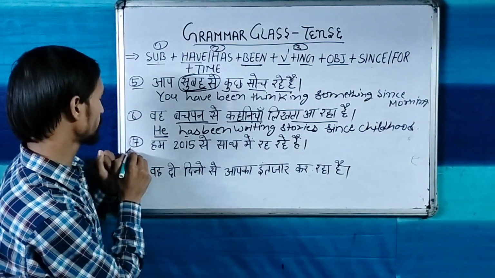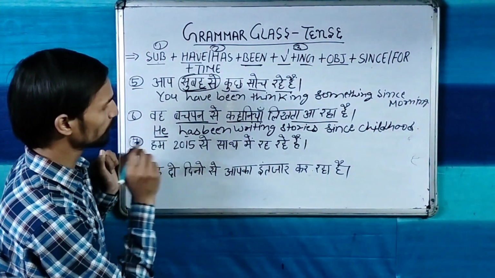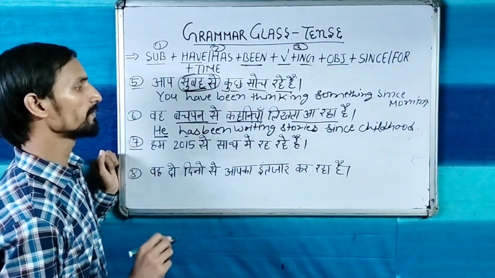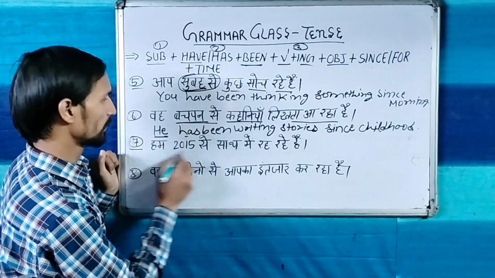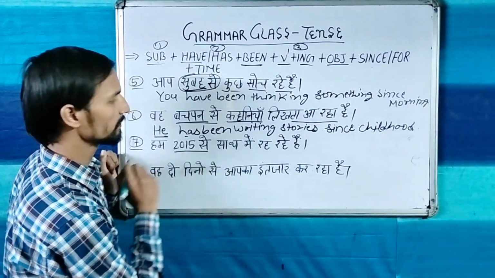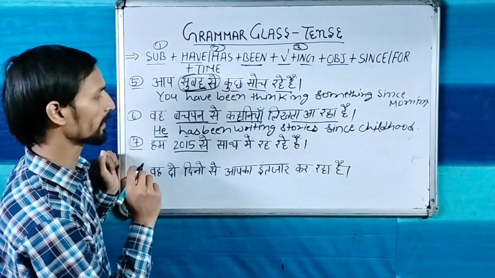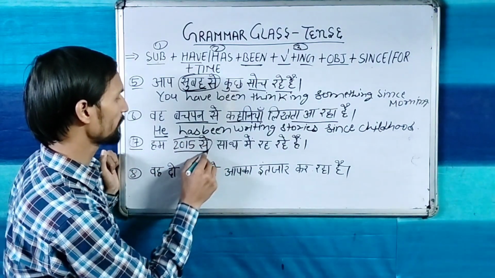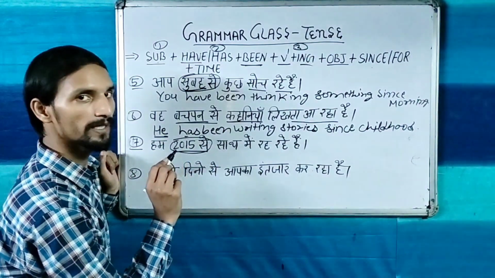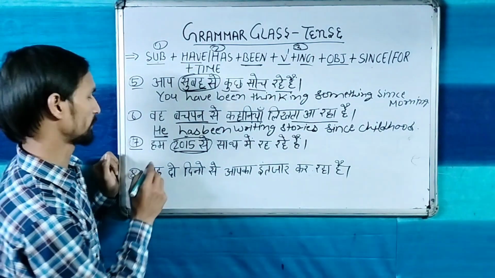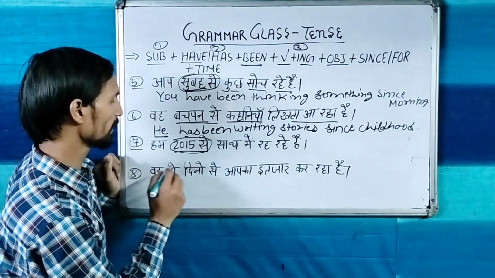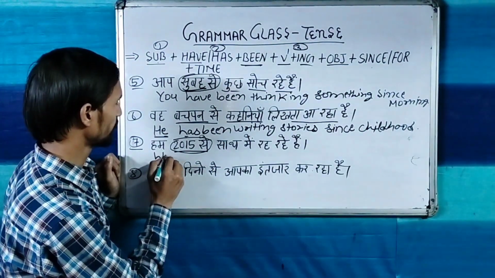Now sentence number 7, that is हम 2015 से साथ में रह रहे हैं. So time has been given, so that is present perfect continuous tense. But if time has not been given, so it will be only present continuous. So हम 2015 से रह रहे हैं. Let's make this sentence, we.